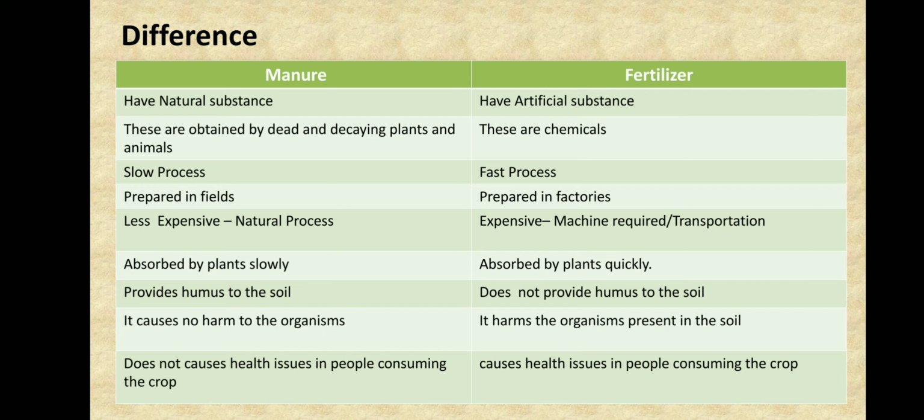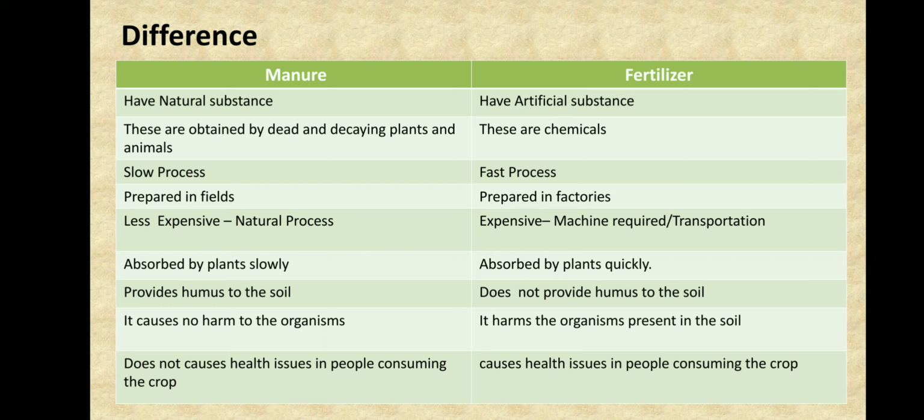The third point: because manure is fully natural and doesn't consist of any human-made thing, it is a slow process, whereas fertilizers are prepared by us, so it is a fast process. Manures are prepared in the fields because decomposition can't happen in factories, whereas fertilizers cannot be prepared in the fields.